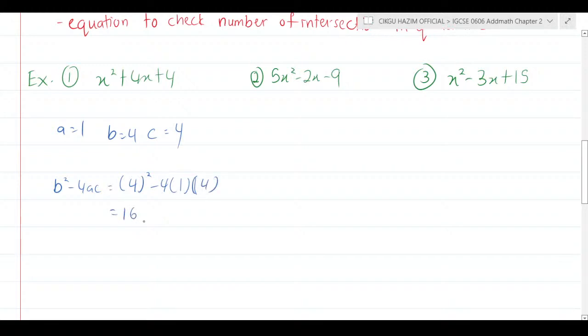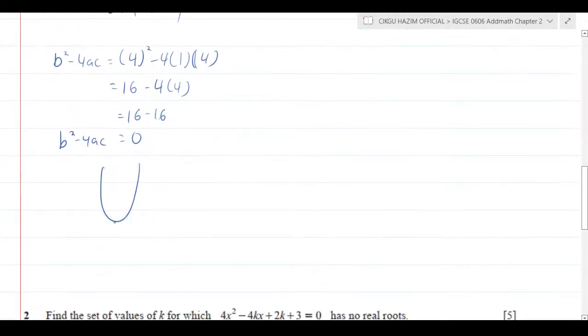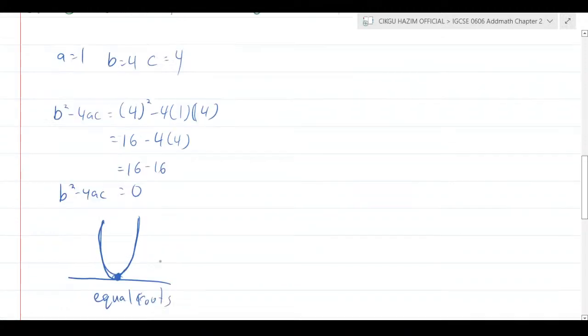So here we have 16, and minus 4 multiplied by 1 is minus 4, and multiplied by 4 we still get 16 minus 16. What do we get? 0. So if b squared minus 4ac equals 0, what can you understand here? The graph must have only one intersecting point. So here we call it equal roots. That's what it means.